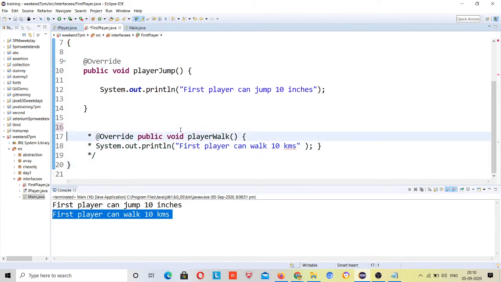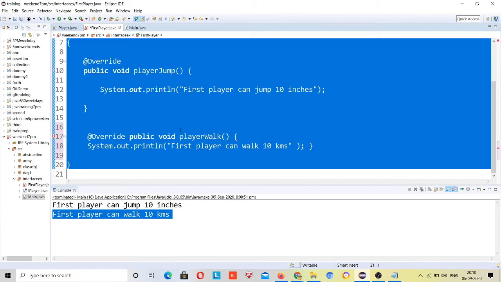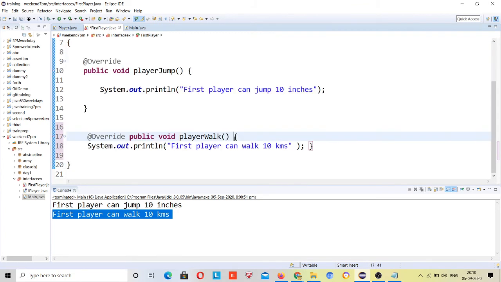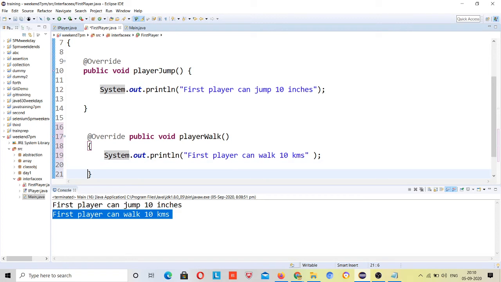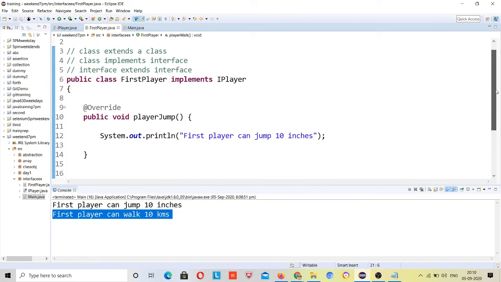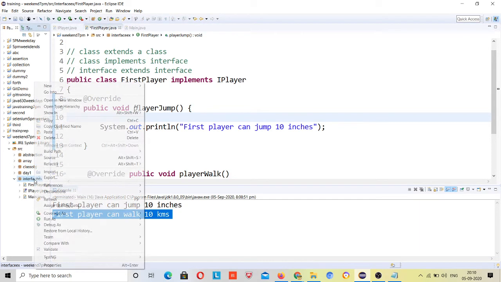It means that if you have not defined all the abstract methods, then you have to define the class as abstract. So if you are trying to make an object for any class, you should make sure that in that class there is no abstract method present.